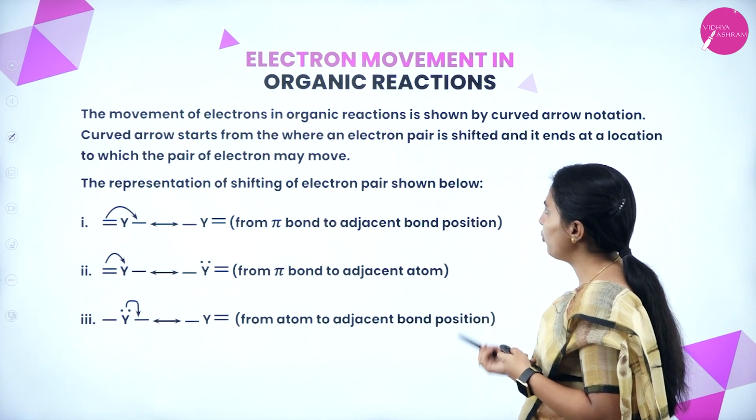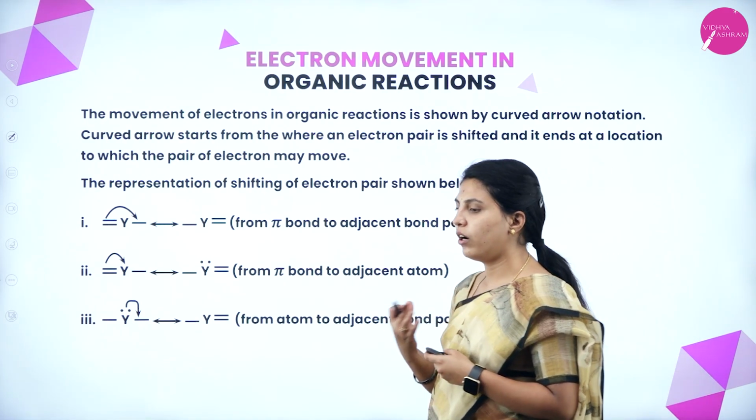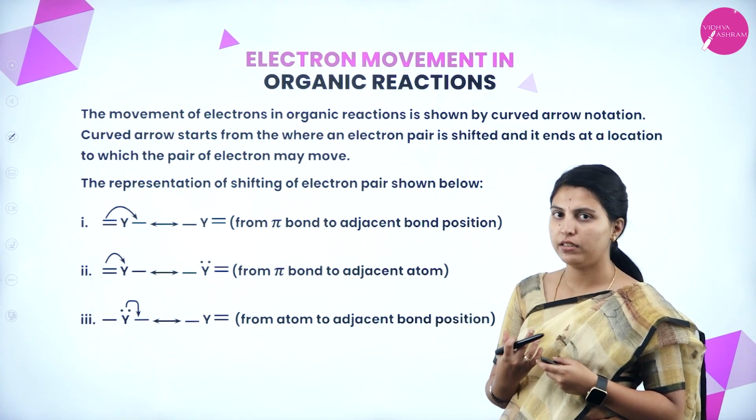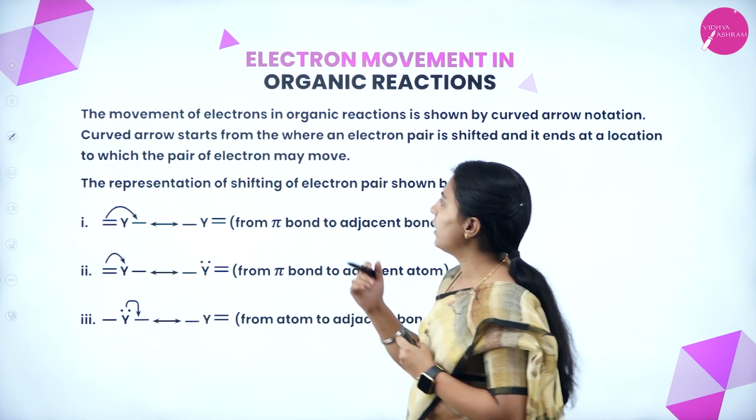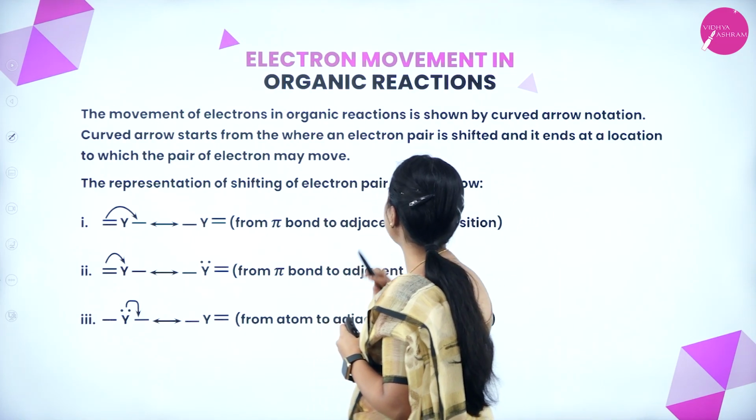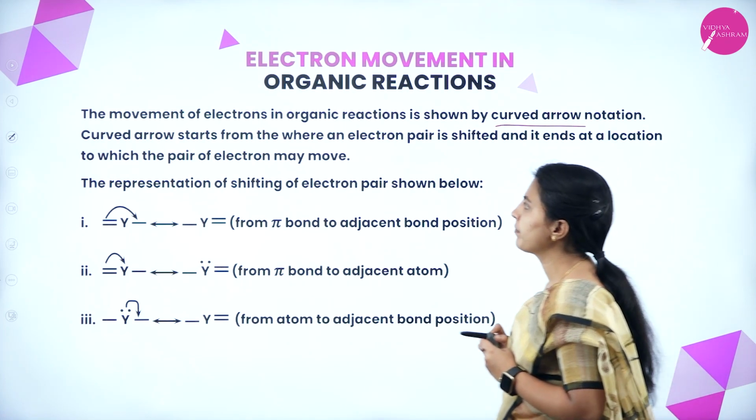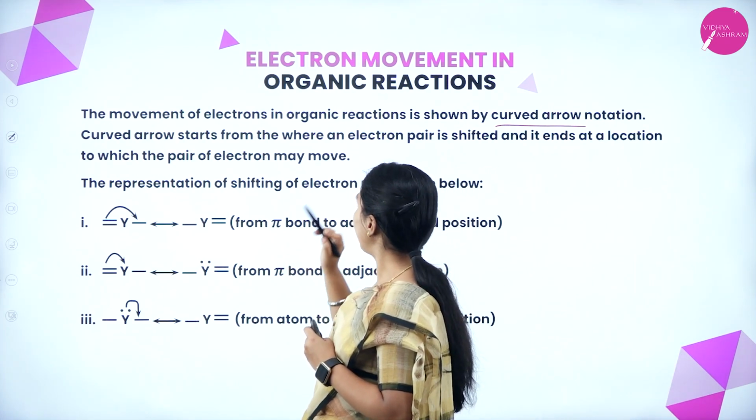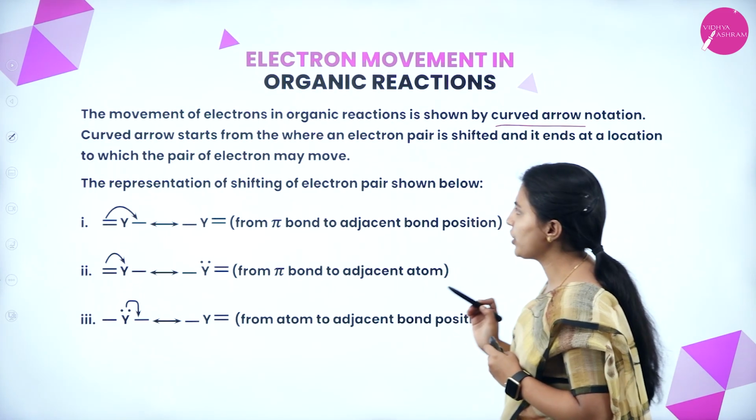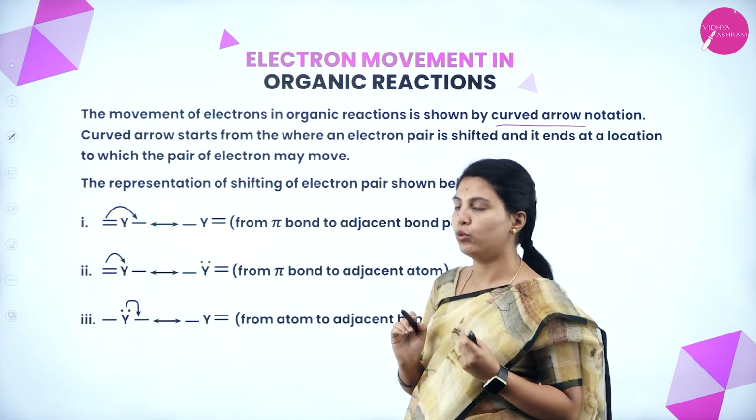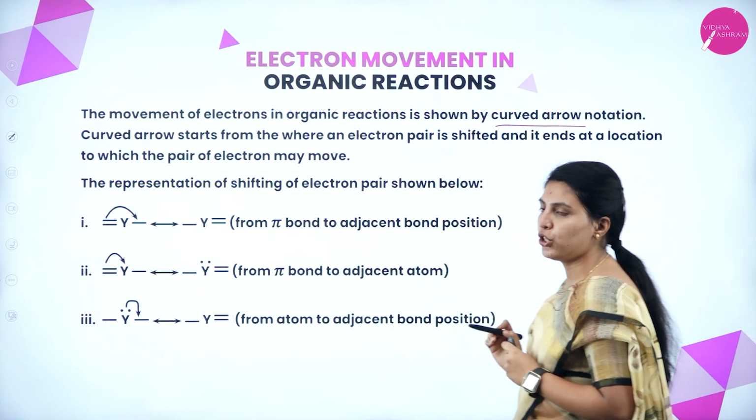Next, electron movement in organic reactions. How will the electron movement be seen in an organic reaction? There are three possible ways, that's all. The movement of electrons in organic reactions is shown by curved arrow notation. The curved arrow starts from where an electron pair is shifted and it ends at a location to which the pair of electrons may move. The representation of shifting of an electron pair is shown below.